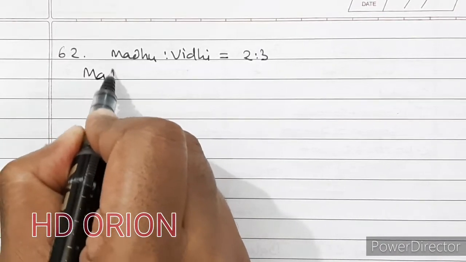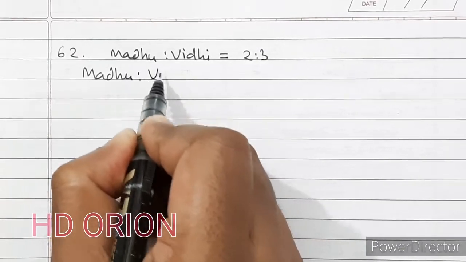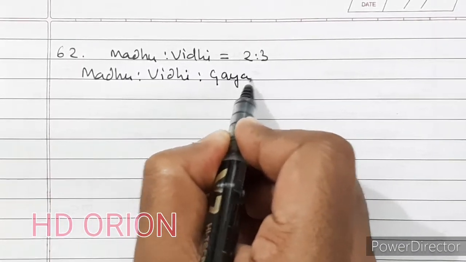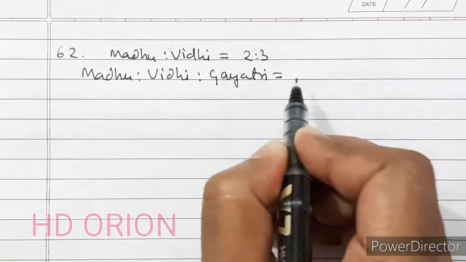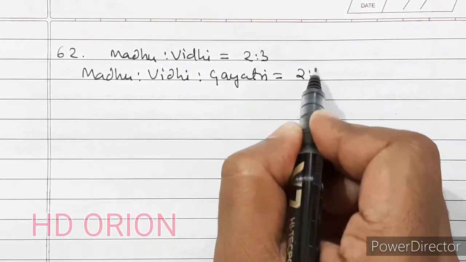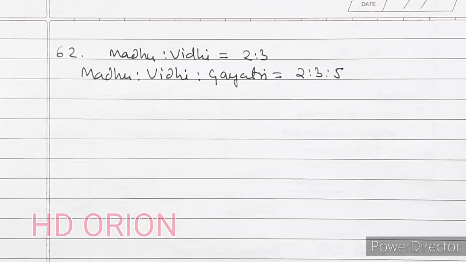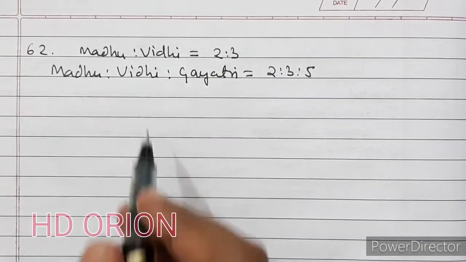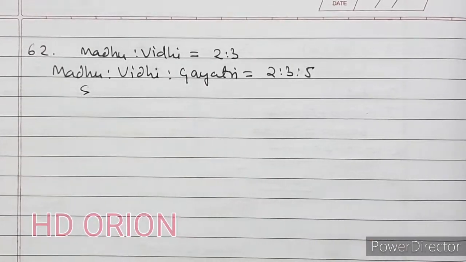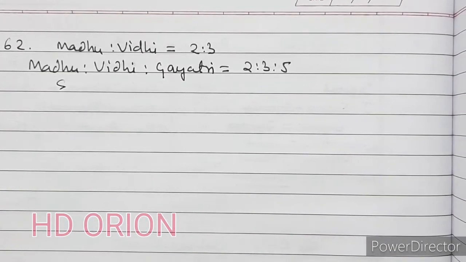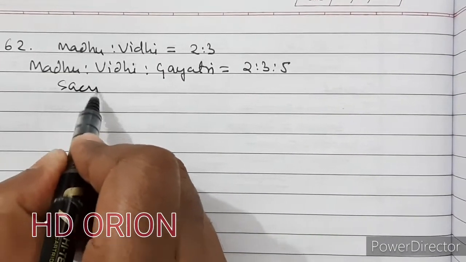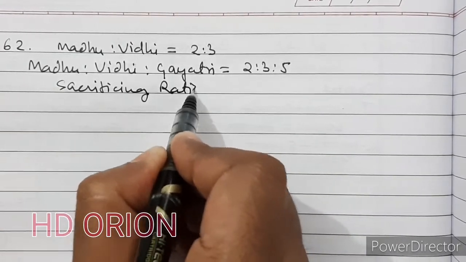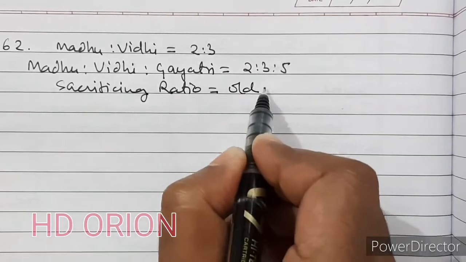So Madhu is to Vidhi is to Gayatri is equal to 2:3:5. Now we will calculate the sacrificing ratio. Sacrificing ratio is equal to old ratio minus new ratio.